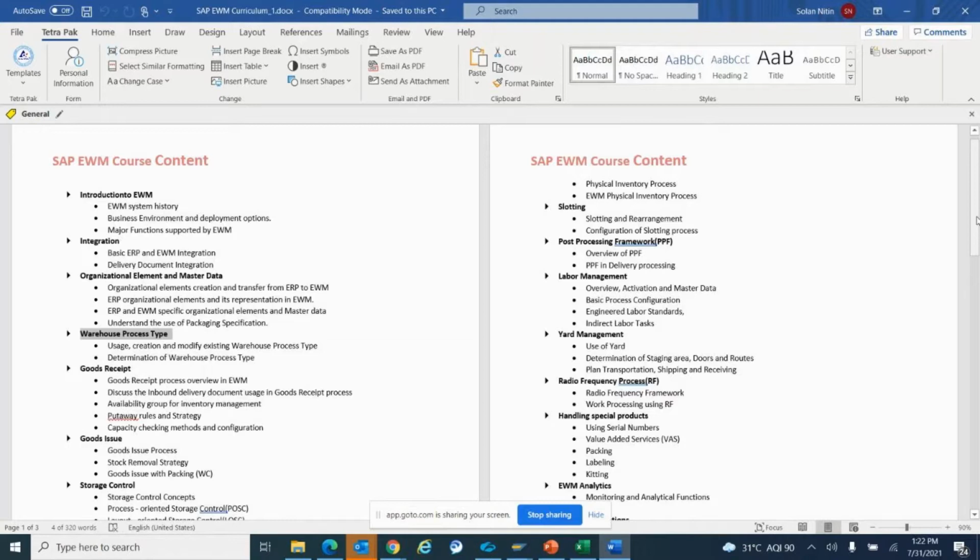Suppose material is already lying in some other location. After running the slotting process, EWM runs algorithms in the background and provides the best optimum place for that material to be placed. That's why we call it slotting or rearrangement of material, because after slotting we have to rearrange the materials within the warehouse.